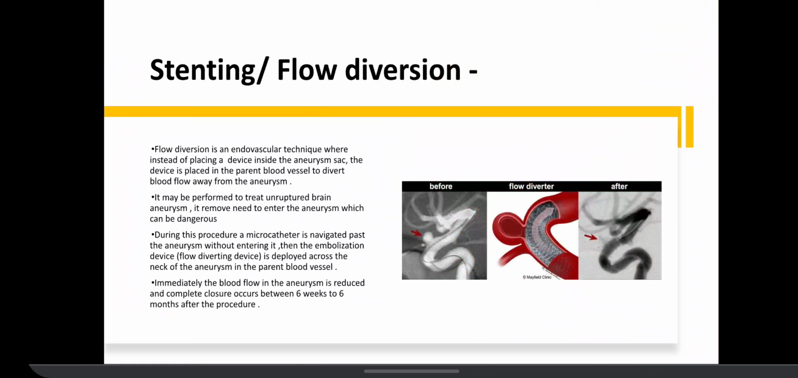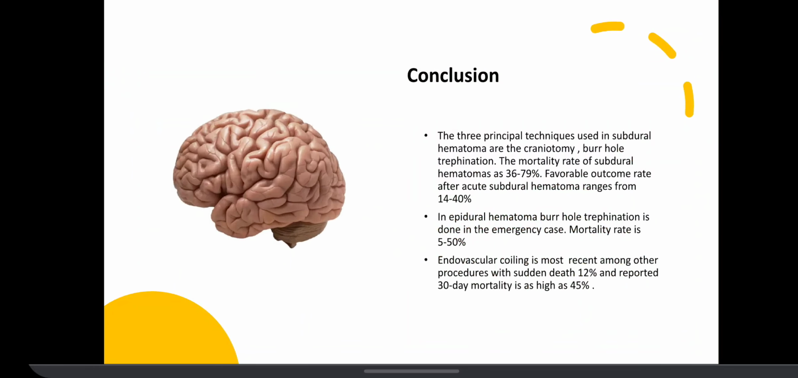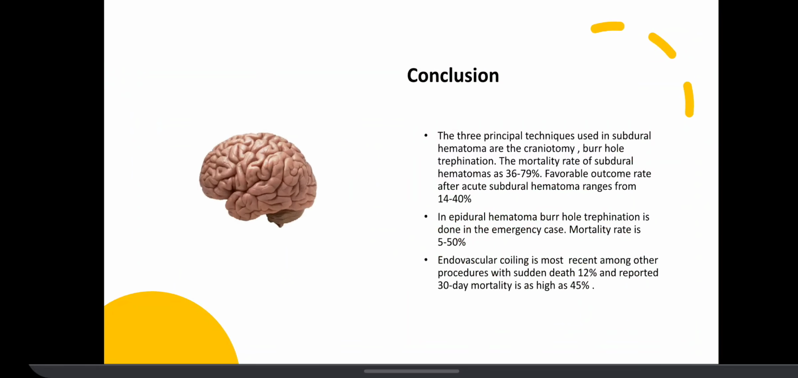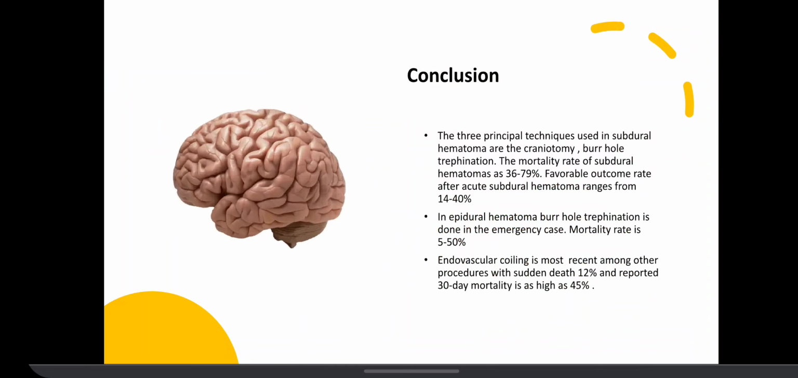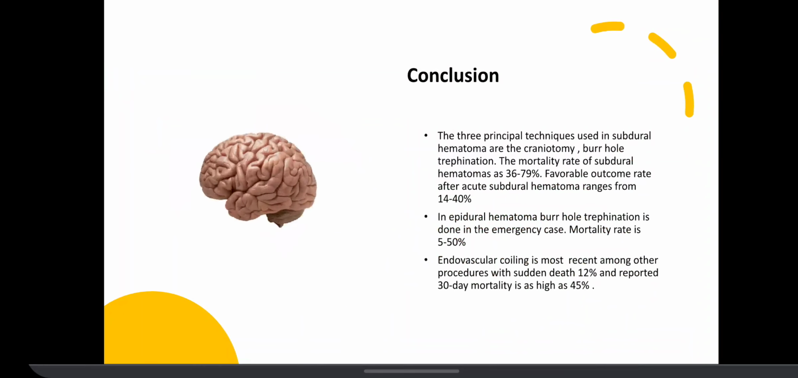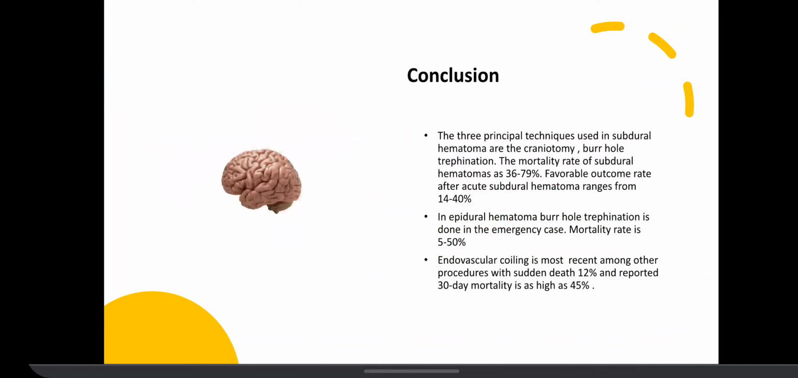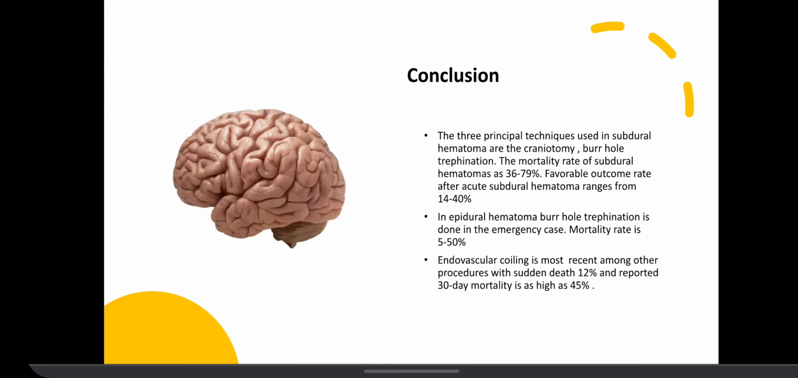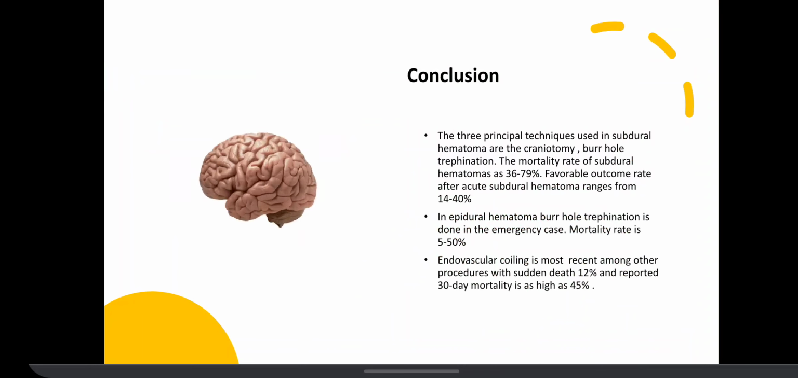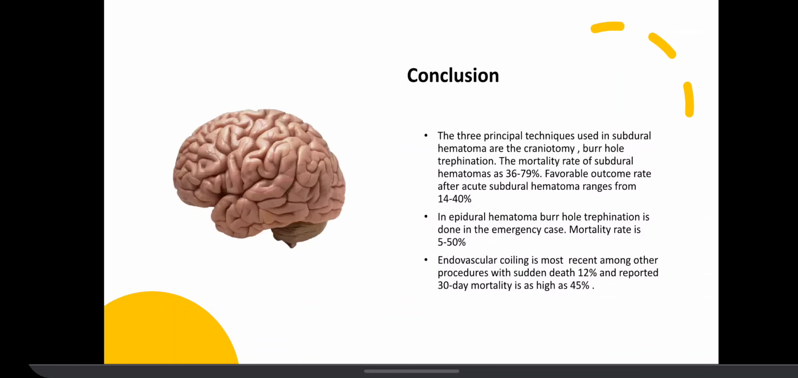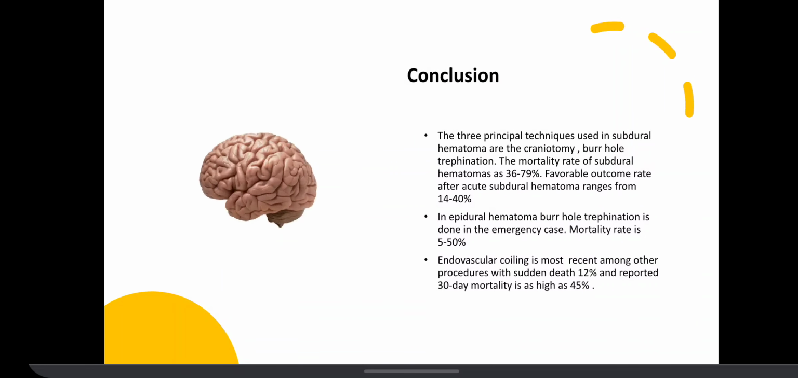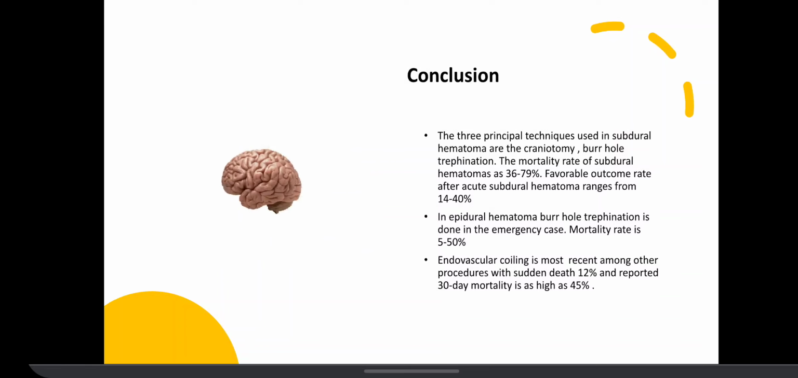Conclusion: the principal techniques used in subdural hematomas are craniotomy and burr-hole trephination. Mortality rate is 36 to 79% and favorable outcome rate 14 to 40%. Epidural hematoma, burr-hole trephination is done in emergency cases. Endovascular coiling is the most recent among the other procedures, with sudden death of 12% and reported 30-day mortality as high as 45%.